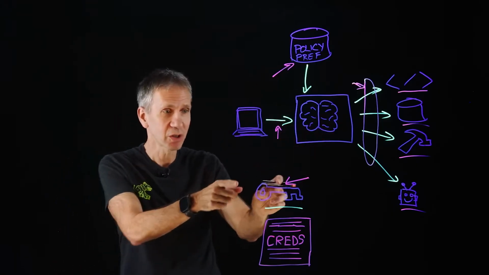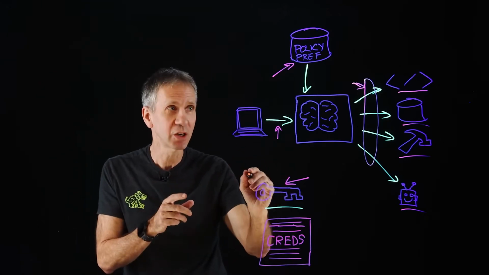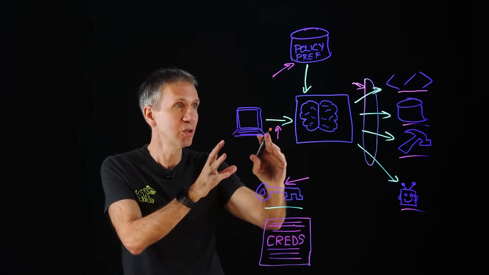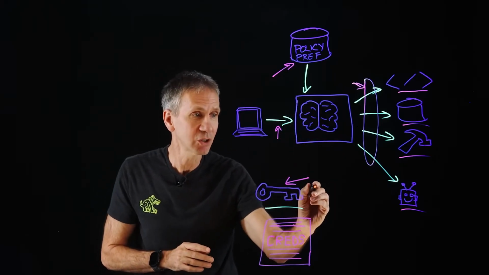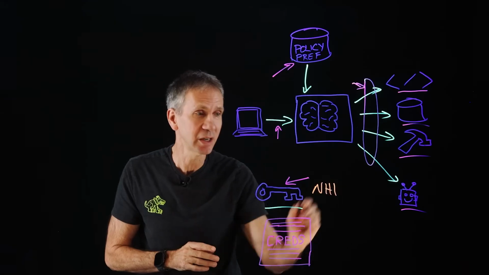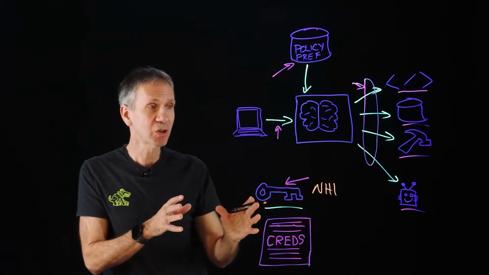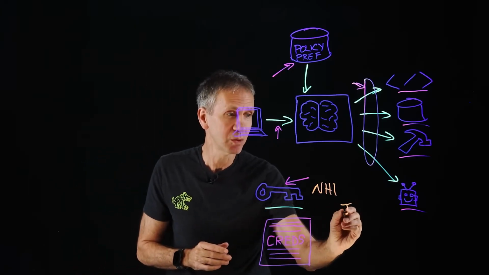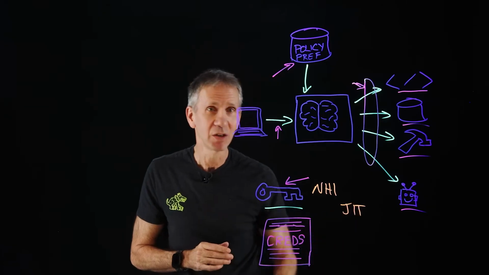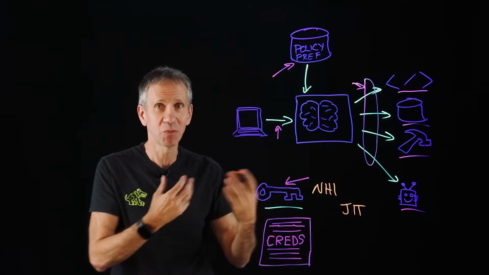So first of all, we're going to start here with the credentials. And I mentioned this before. We want unique credentials for every agent, for every user, and every agent that those agents create as well. So we need a place to store all of these non-human identities and keep all of them access controlled, keep them so that they don't have more privilege than they're supposed to have. We want it to be just in time, not just in case. In other words, we give the privilege just when it's needed and then we take it away.